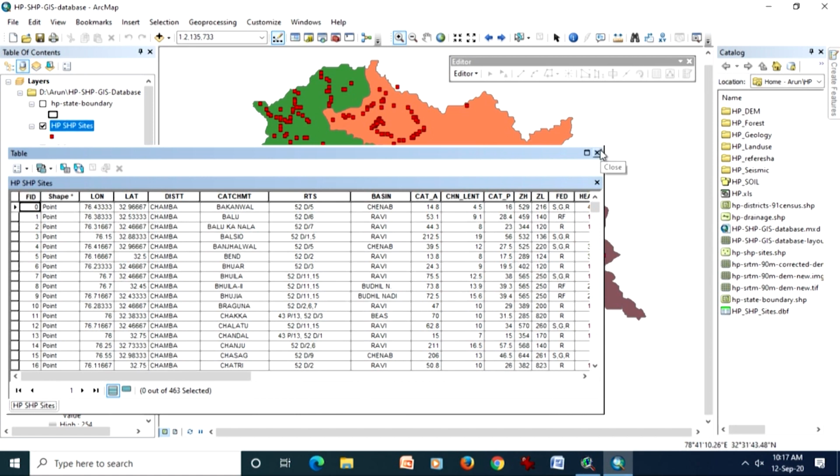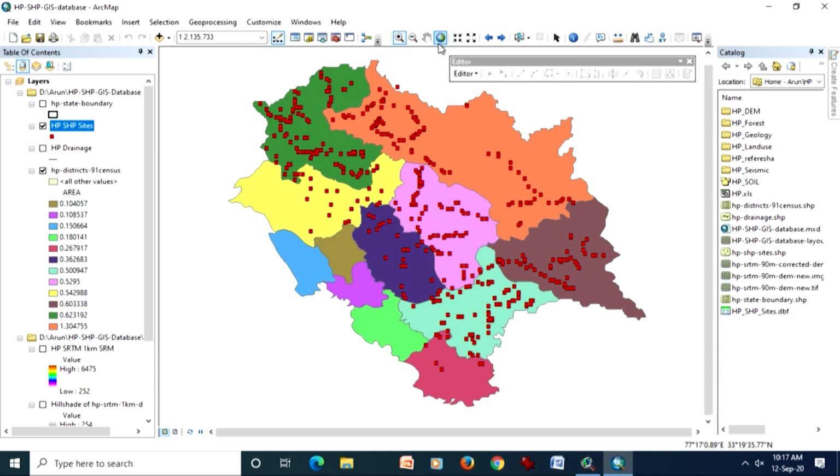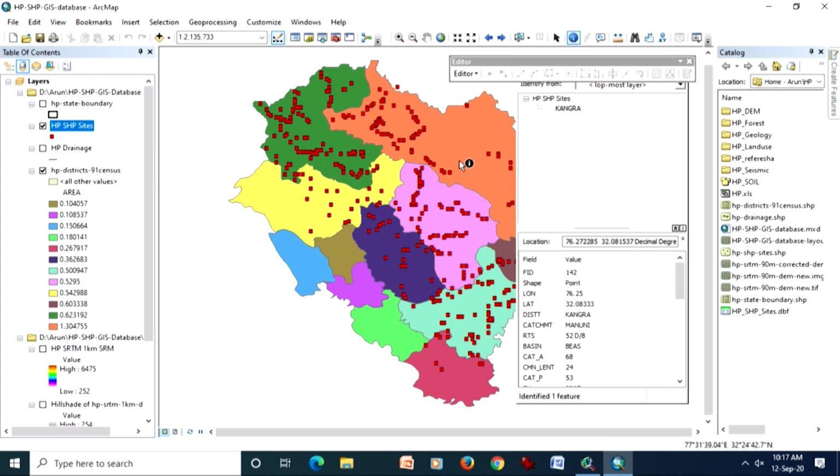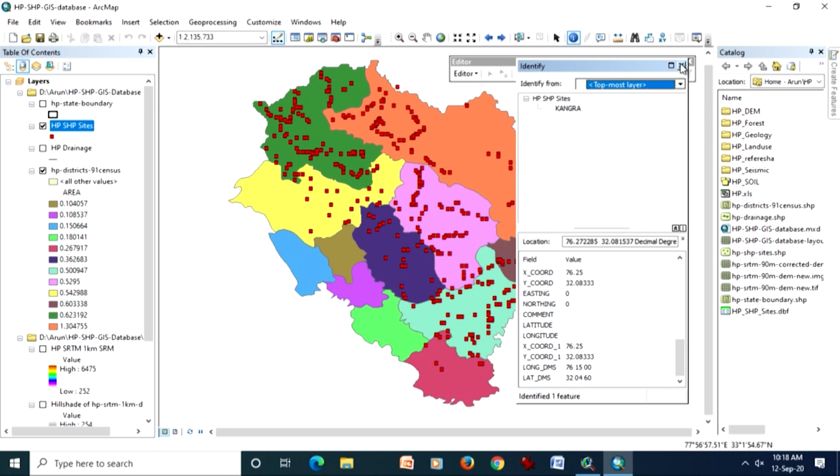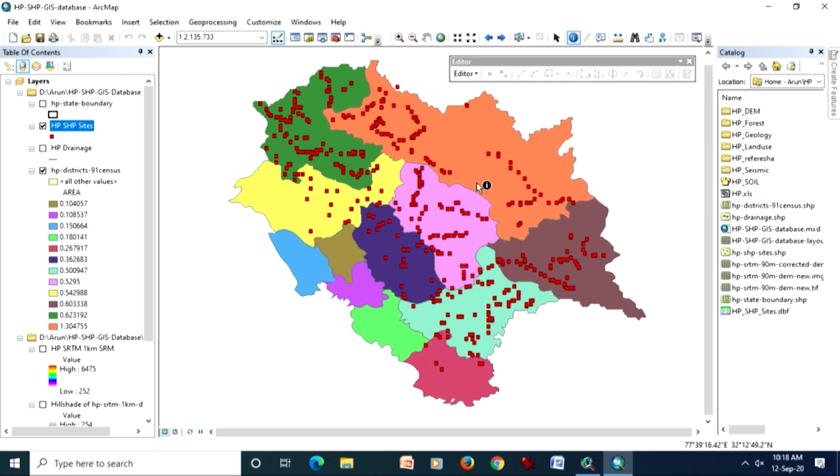So, for example, if I want information about one particular point and I click here, immediately the information about this point can be retrieved very easily from our attribute table, like this one. All these fields or columns are also available to us against that particular point. But if someone would like to do the analysis for many points together, then that is what we can do.